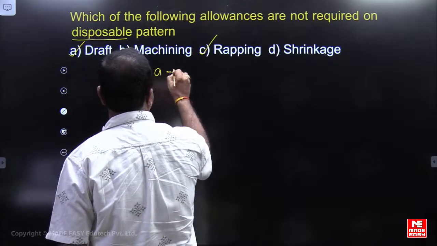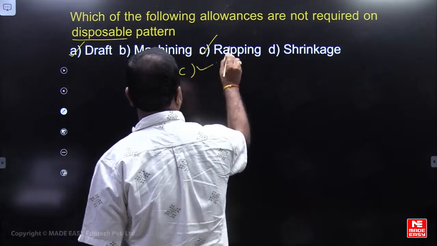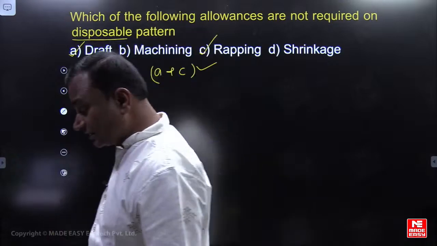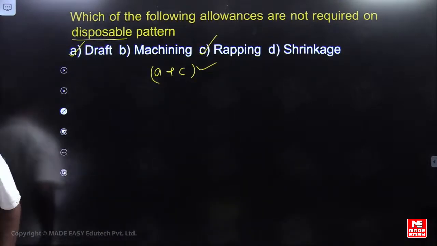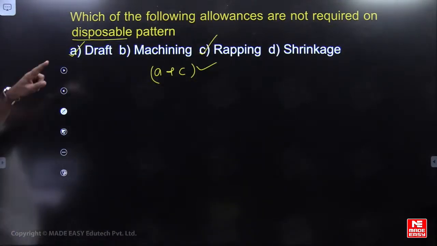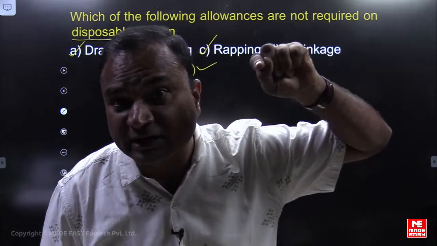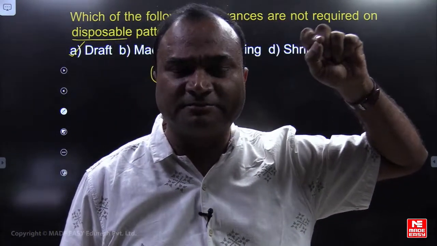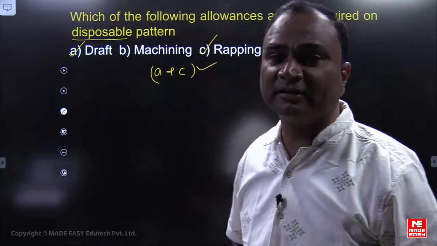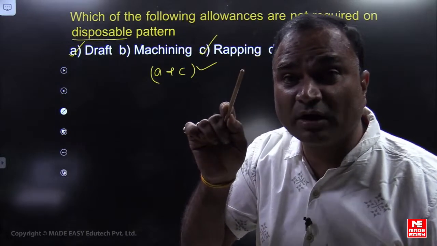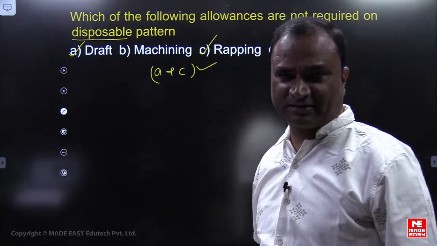So which are they here? A and C both are correct. Please check your answer. Asking is not required. Everyone understands, na? Which are not required on the disposable pattern.